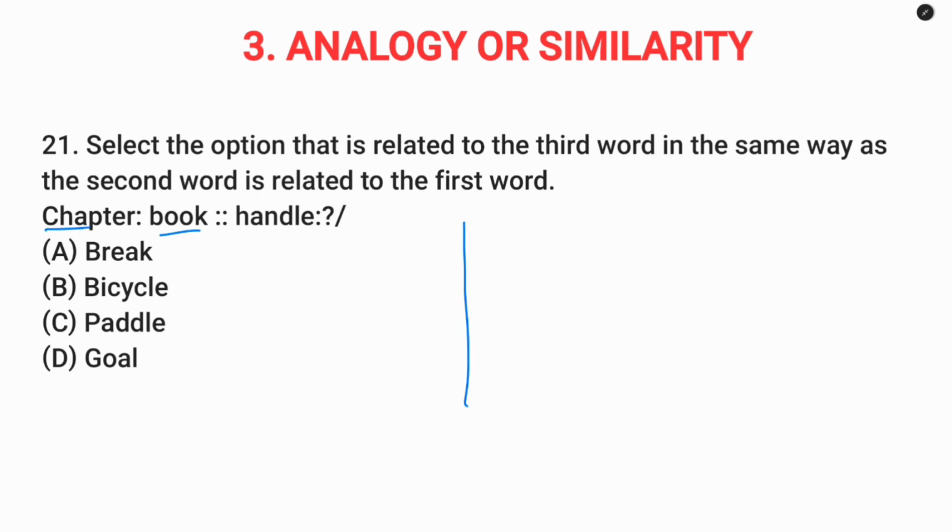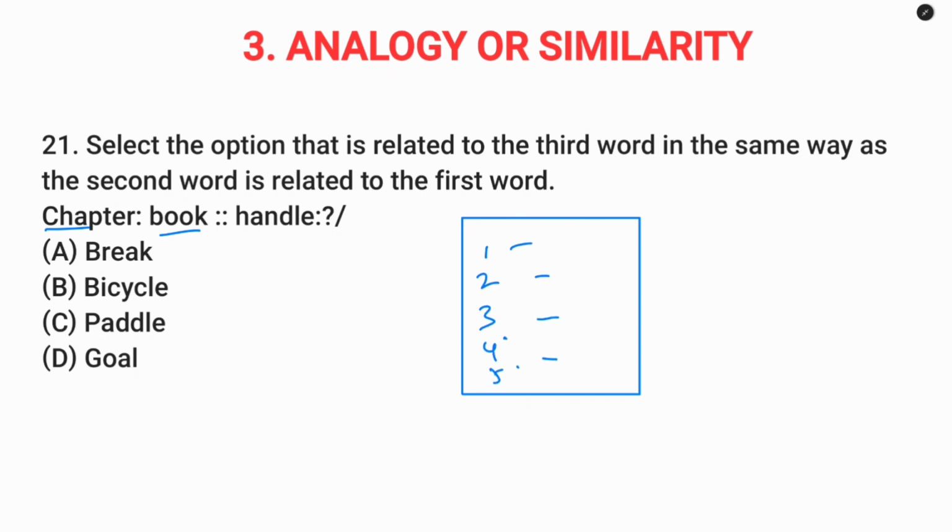Question number 21. Chapter, book. So if this is book, book will have chapters like this. So handle, brake, bicycle, pedal, goal. So this is bicycle. Bicycle has two handles. So option B.